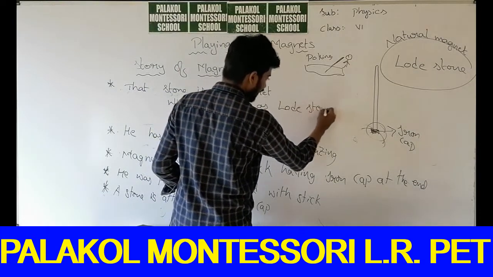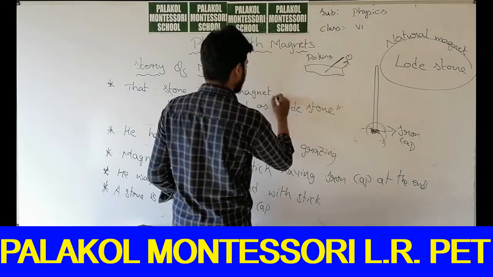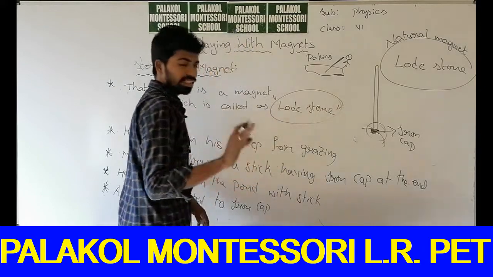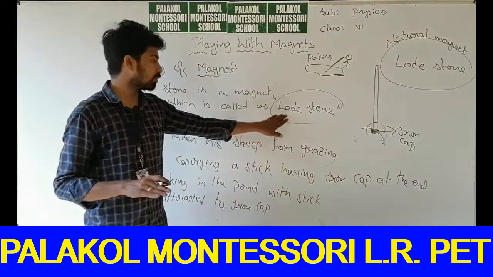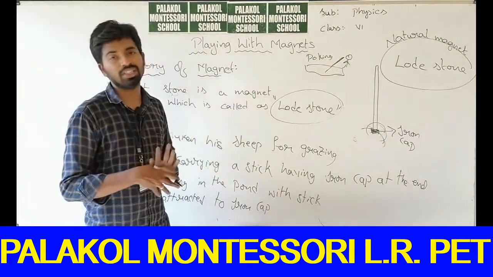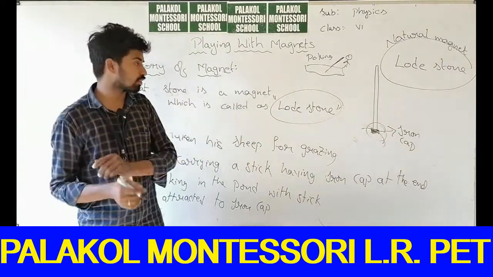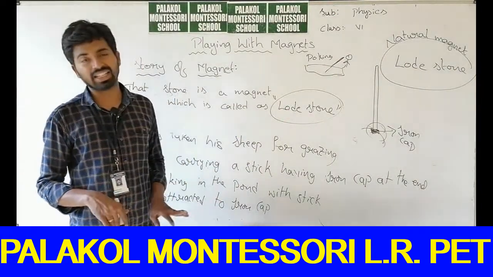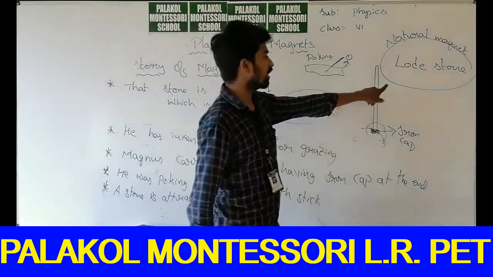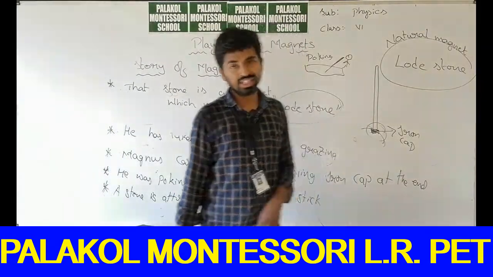So lodestone is a natural magnet available in nature. It is not made by humans. It is naturally available in nature only. That's why it is a natural magnet. What is the name of the natural magnet? Lodestone. Lodestone is the natural magnet.